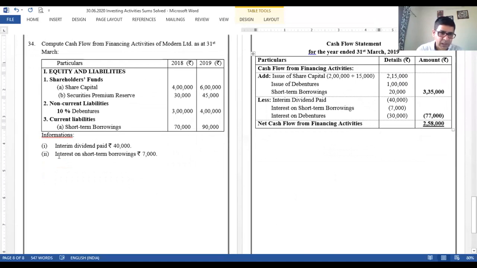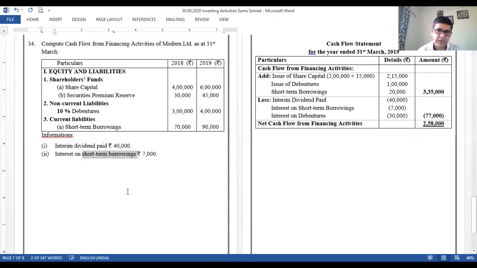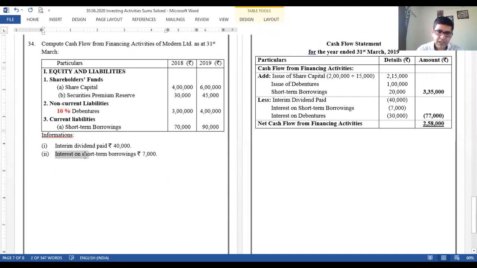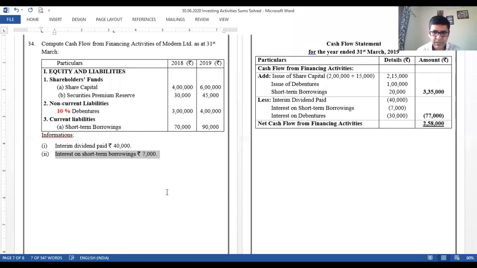Only one point to take care of. Here if only interest was written, suppose it didn't say short term borrowing, only interest, suppose 40,000. Okay, so that interest will be for short term as well as long term borrowings, and in that case, the rate of debentures, that has to be ignored. Right? Please take care. I repeat, if only interest paid is given, that means this interest is on short-term borrowing, long-term borrowing, everything. So need not calculate 10% again on debentures, right?